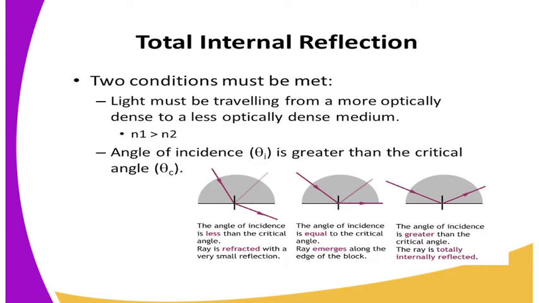Next. So, what is total internal reflection? Since it is not possible to have an angle of refraction greater than 90 degrees, when the angle of incidence exceeds the critical angle C, there is no refraction, and all the light is reflected internally within the denser medium, the laws of reflection being obeyed as shown in the figure.